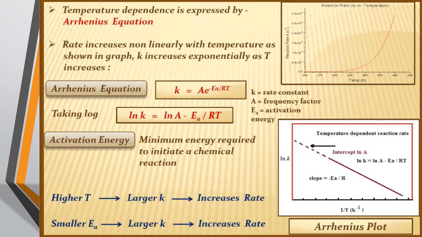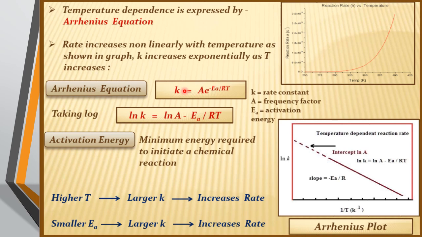Temperature dependence is expressed by the Arrhenius equation that I told you we are going to learn over here. Now, why is this known as Arrhenius equation? As it has been given and found by scientist Arrhenius. Hence, this equation is known as the Arrhenius equation. But what is this Arrhenius equation? It is a temperature dependence equation which gives an idea whether the collision is taking place, whether the chemical reaction is taking place or not. Are we going to obtain a fruitful product or not?